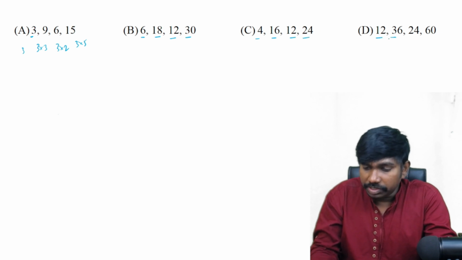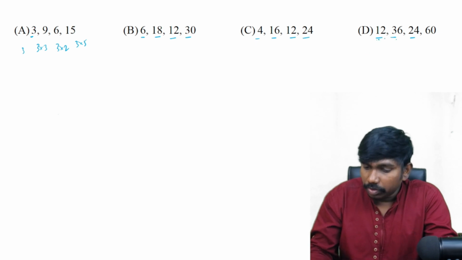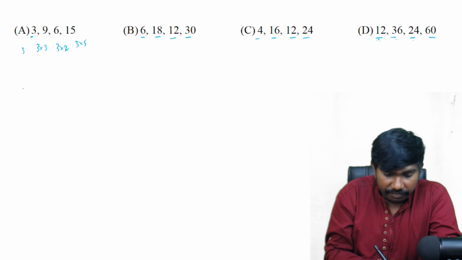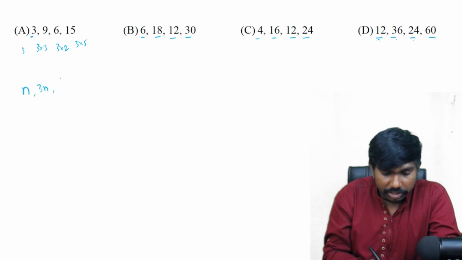Here 12 threes, 12 fours, and 12 fives. 12 threes, 12 twos, and 12 fives. So if I take the first number as n, the second number is 3n, the third is 2n, and the fourth is 5n, right?